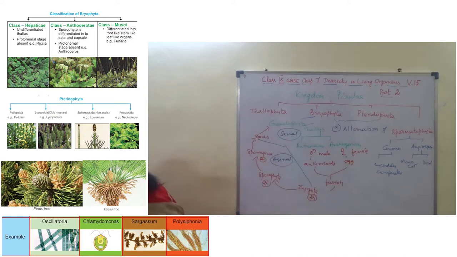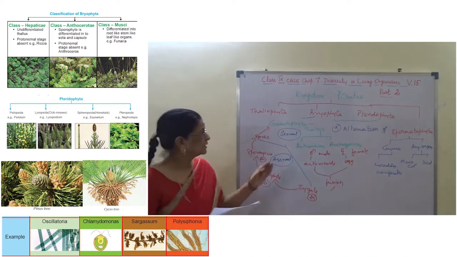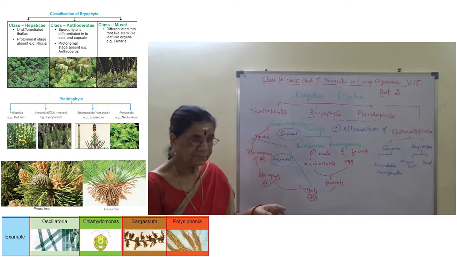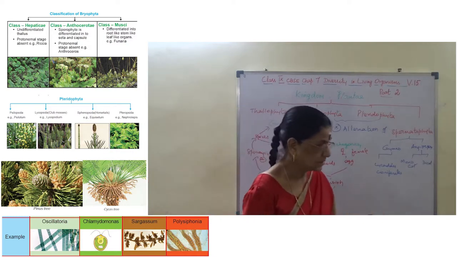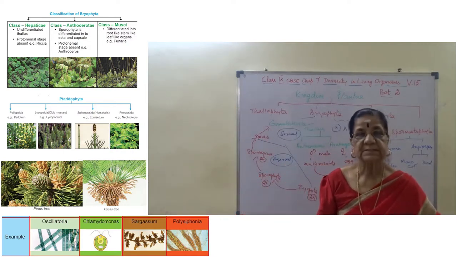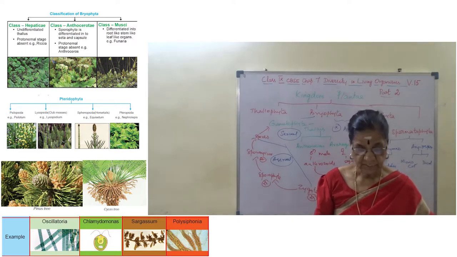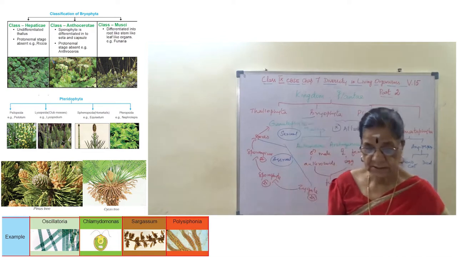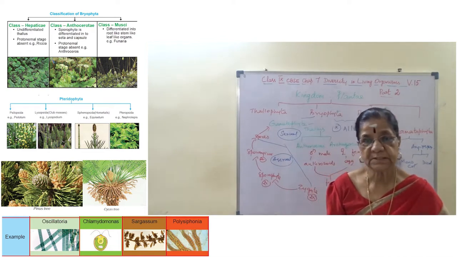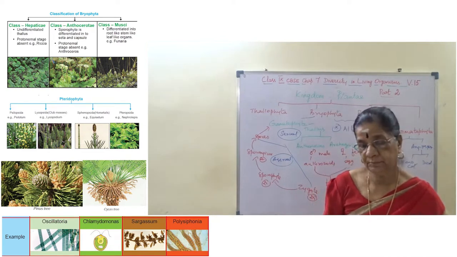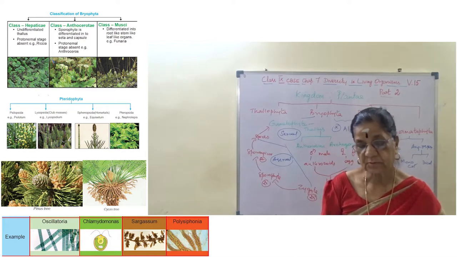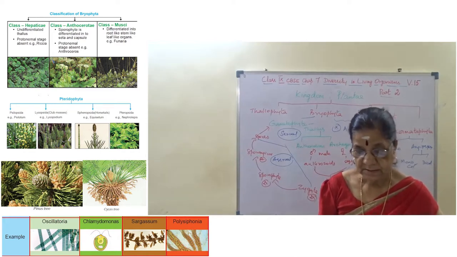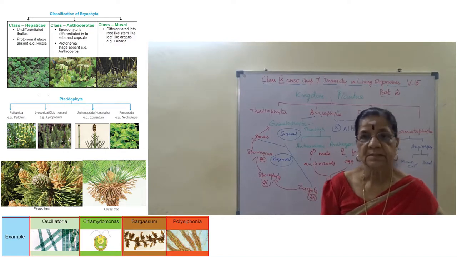So here I repeat, I'll come to Bryophyta classification. It has class Hepaticae, class Anthoceratae, and class Musae. Hepaticae has an undifferentiated thallus. In Anthoceratae, the sporophyte is differentiated into seta and capsule, whereas Musae has root-like, stem and leaf-like structures. This is for Bryophyta.